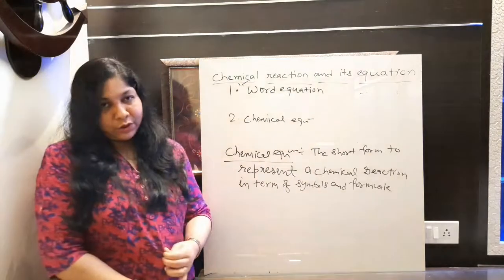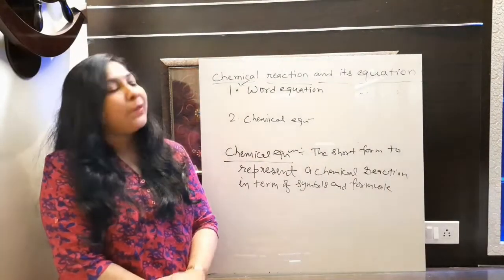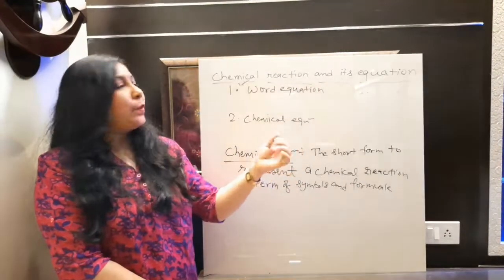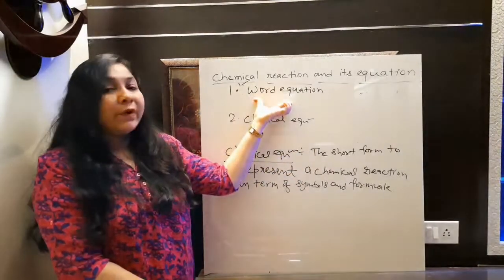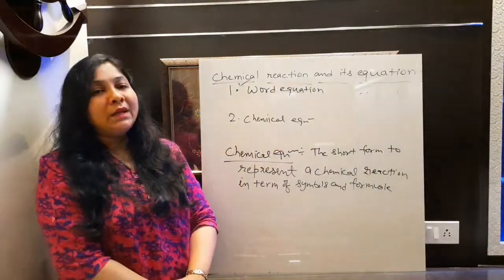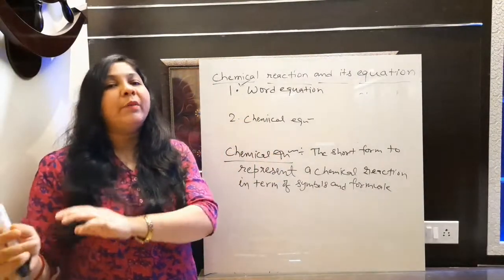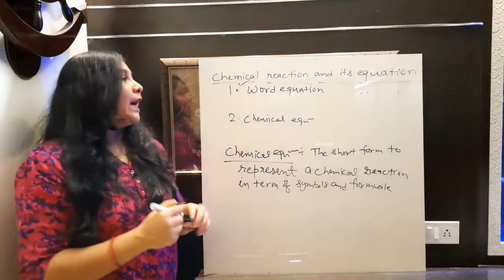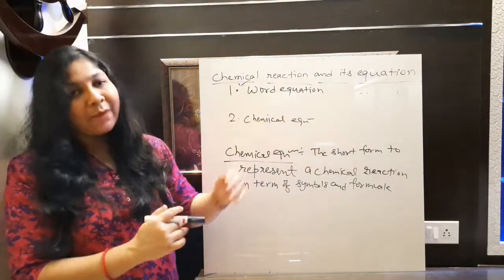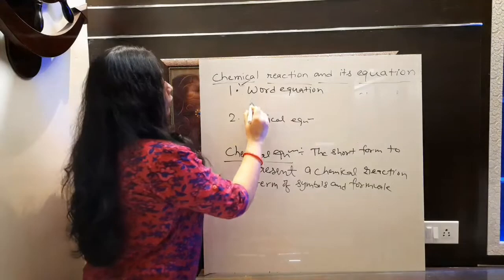So whatever be the reaction you have or any chemical phenomenon or chemical change that you observe in your surrounding can be represented in the term of equation. That equation, that writing of equation will be of two ways. एक तो आप word equation के form में लिख सकते हो उसको, and second you can represent that in the form of chemical equation. अभी जो मैंने example लिया था, magnesium reacts with oxygen to form magnesium oxide. You can write that in word equation term also. It will be quite simpler than that one जो हमने वहां पर लिखा था. कैसे? Let's write here. Word equation we are going to write here. So we will write it like this.